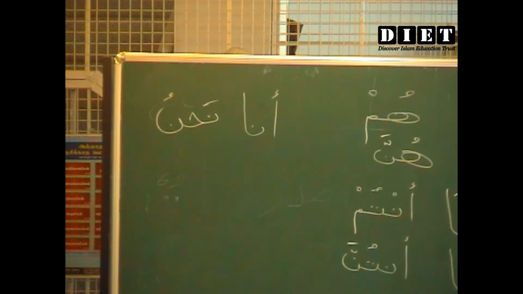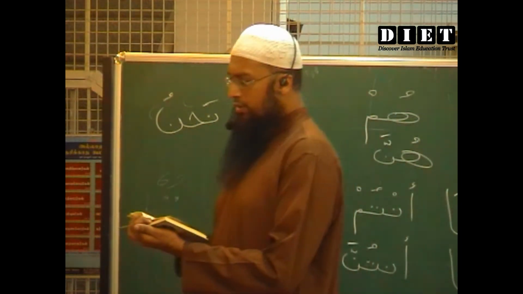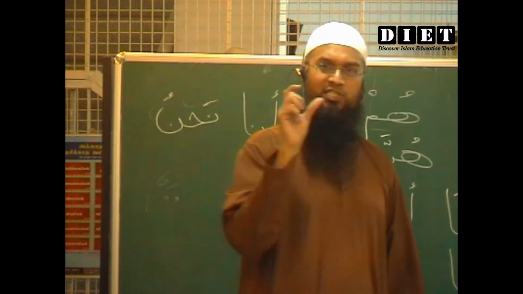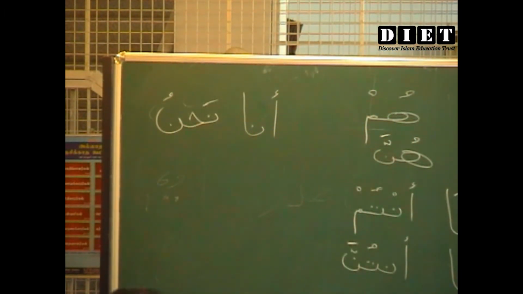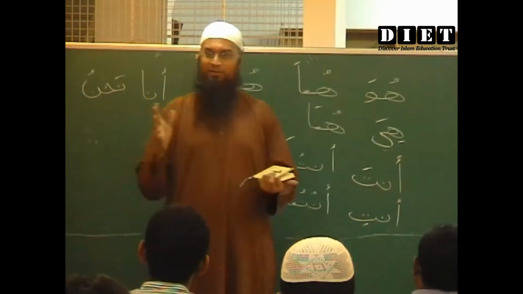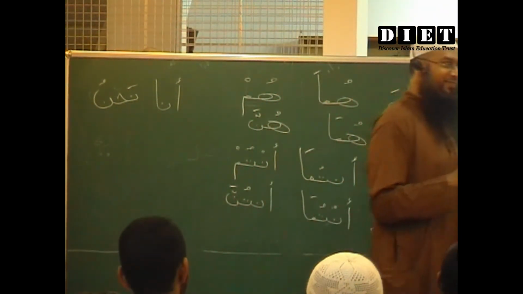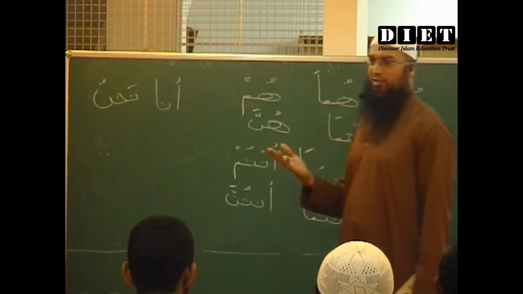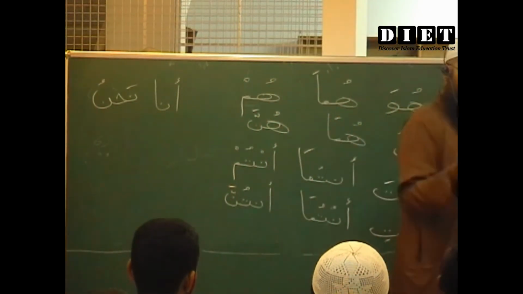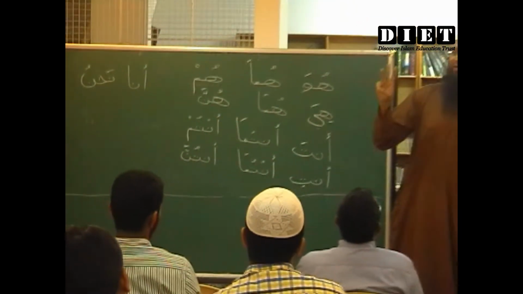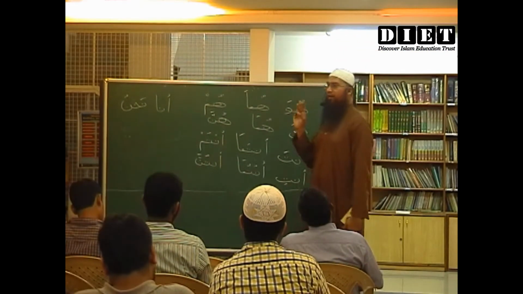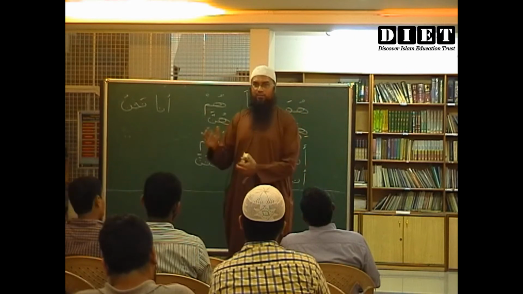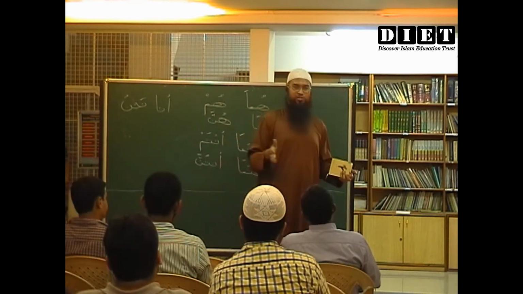So, last week we learned about the smallest part of the sentence. What is it called? Kalam. Al-Kalam. Kalam, Abdul Kalam, you can remember. Kalam means speech. It has got three parts. The three parts include ism, fail, harf. MashaAllah. These are the three parts. Ism means nouns, fail means verbs, and harf means prepositions.